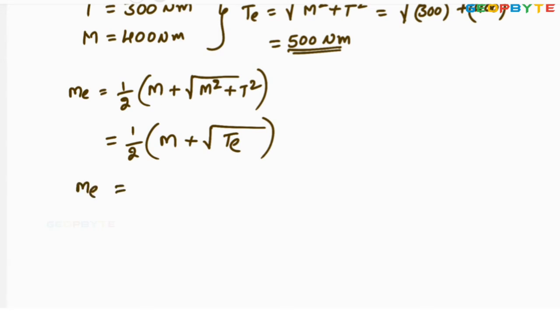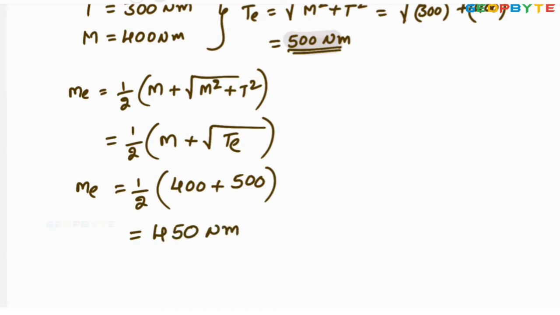ME equal to half into bending moment 400 plus equivalent torque 500. 500 plus 400 is 900, divided by 2, 450 Newton meter. The equivalent bending moment equal to 450 Newton meter.